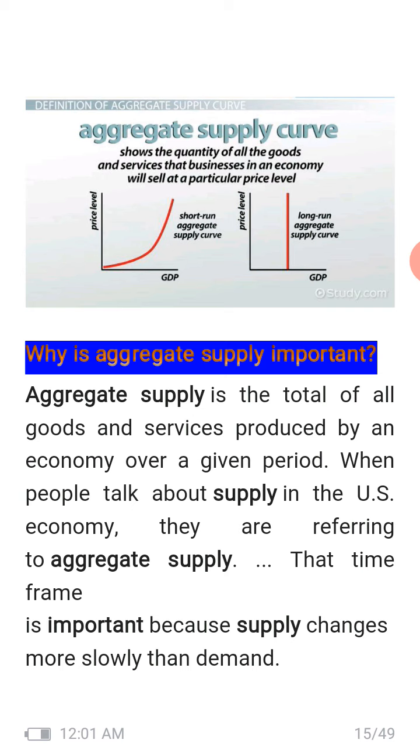Students, why is it important to understand aggregate supply? Aggregate supply is the total of all goods and services produced by an economy over a period. When people talk about supply in the US economy, they are referring to aggregate supply. That time frame is important because supply moves more slowly than demand.